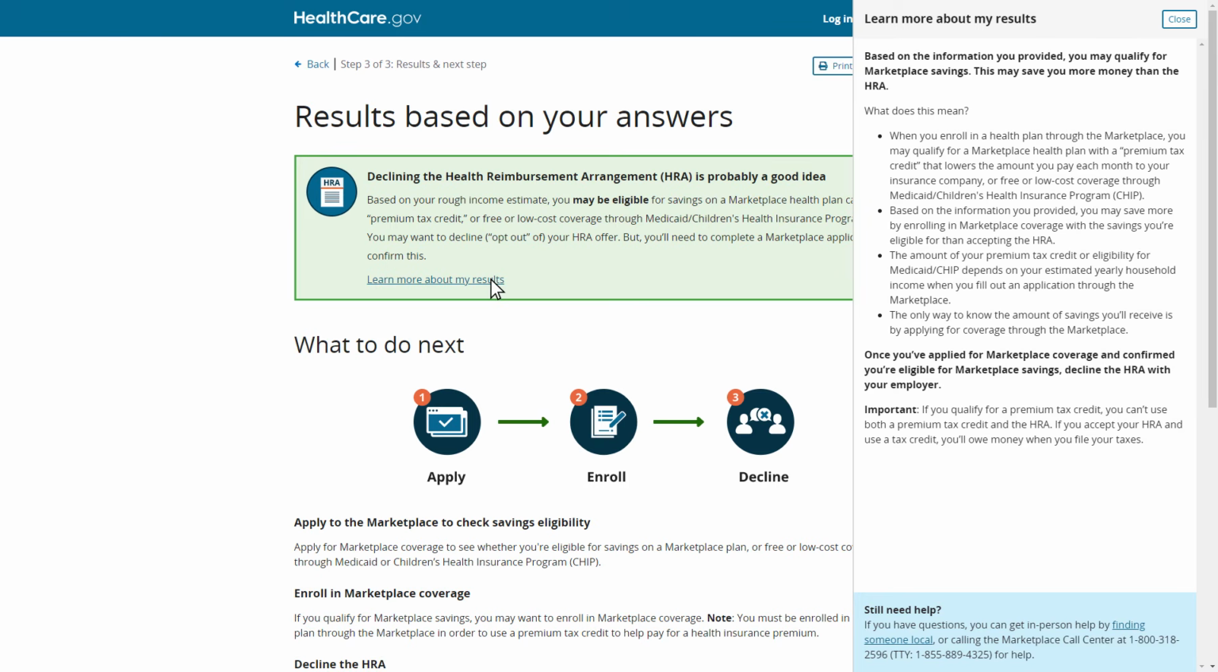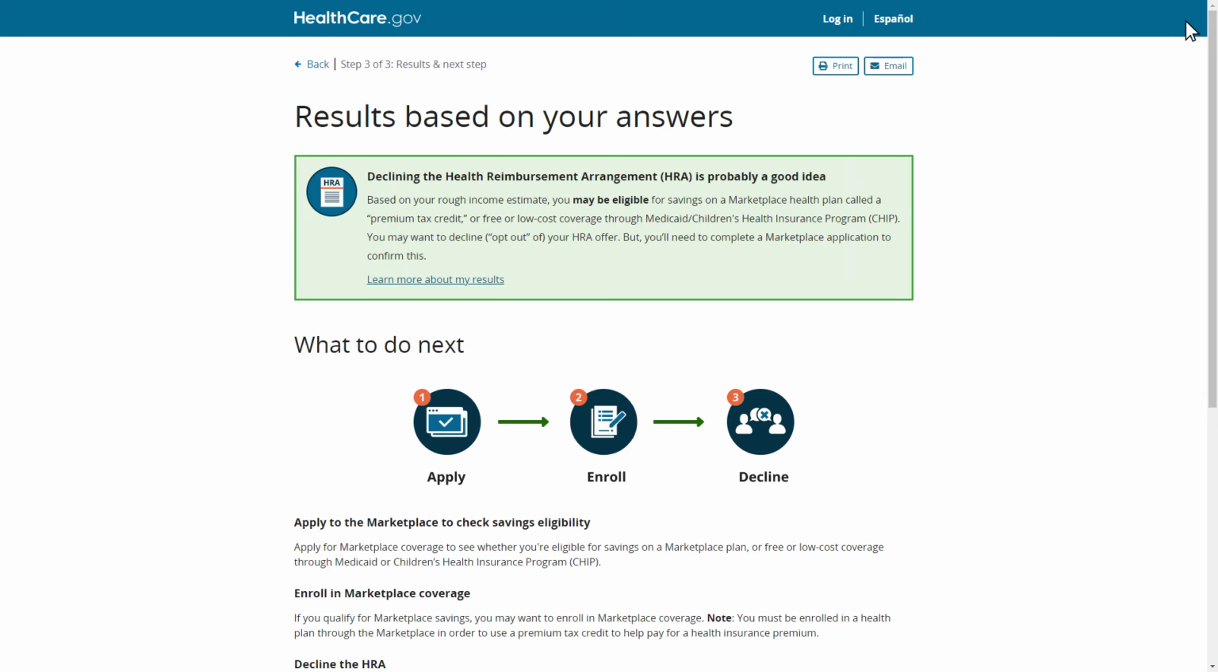However, the only way that Amy can know for sure if she is eligible for savings, Medicaid, or CHIP is to complete a marketplace application. Please note, Amy can't use both savings from the marketplace and the individual coverage HRA. Amy selects Close to leave the Help drawer and continue reviewing her recommended next steps.